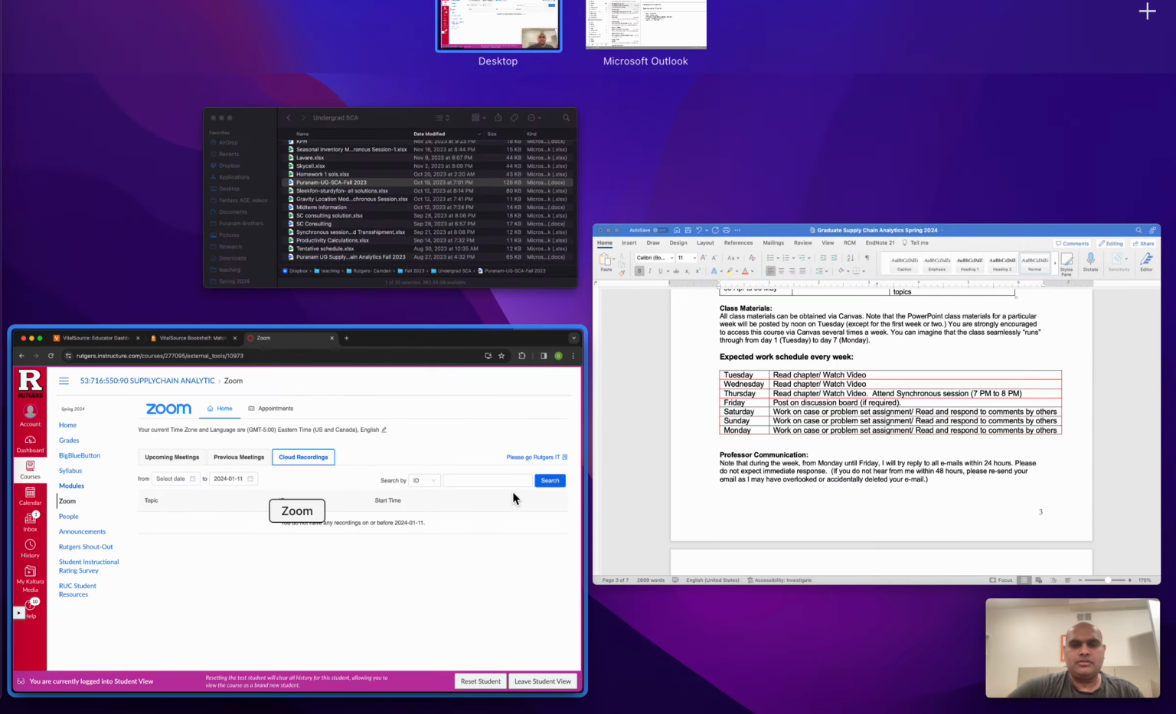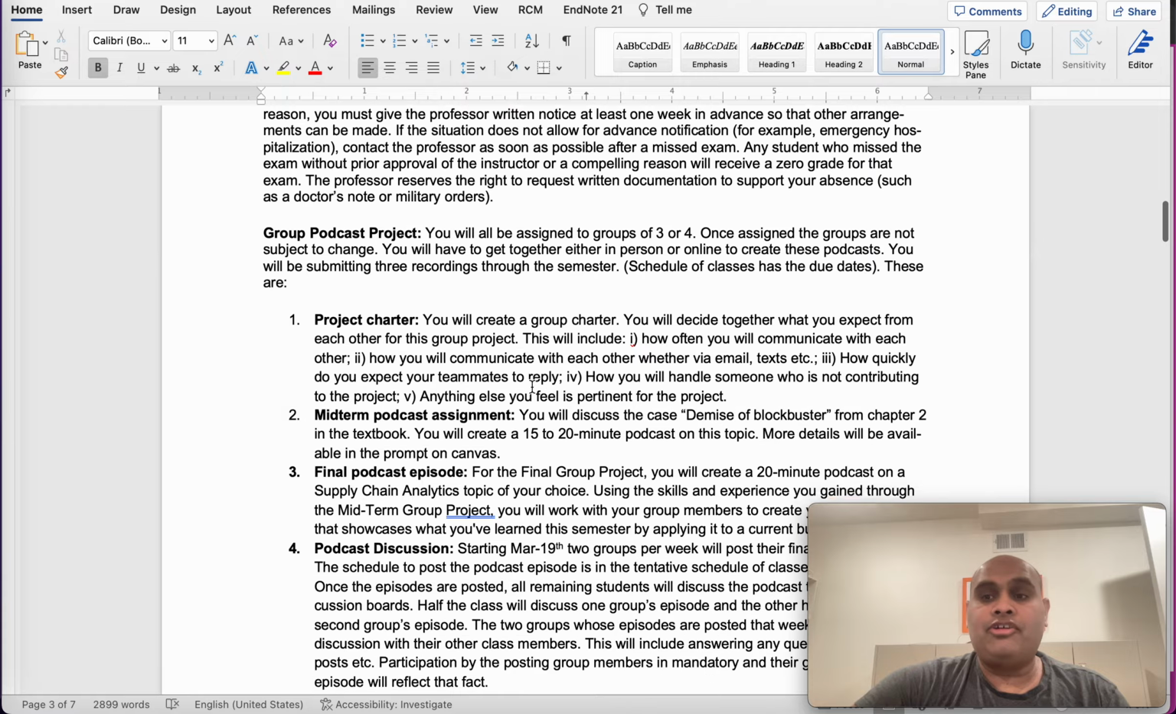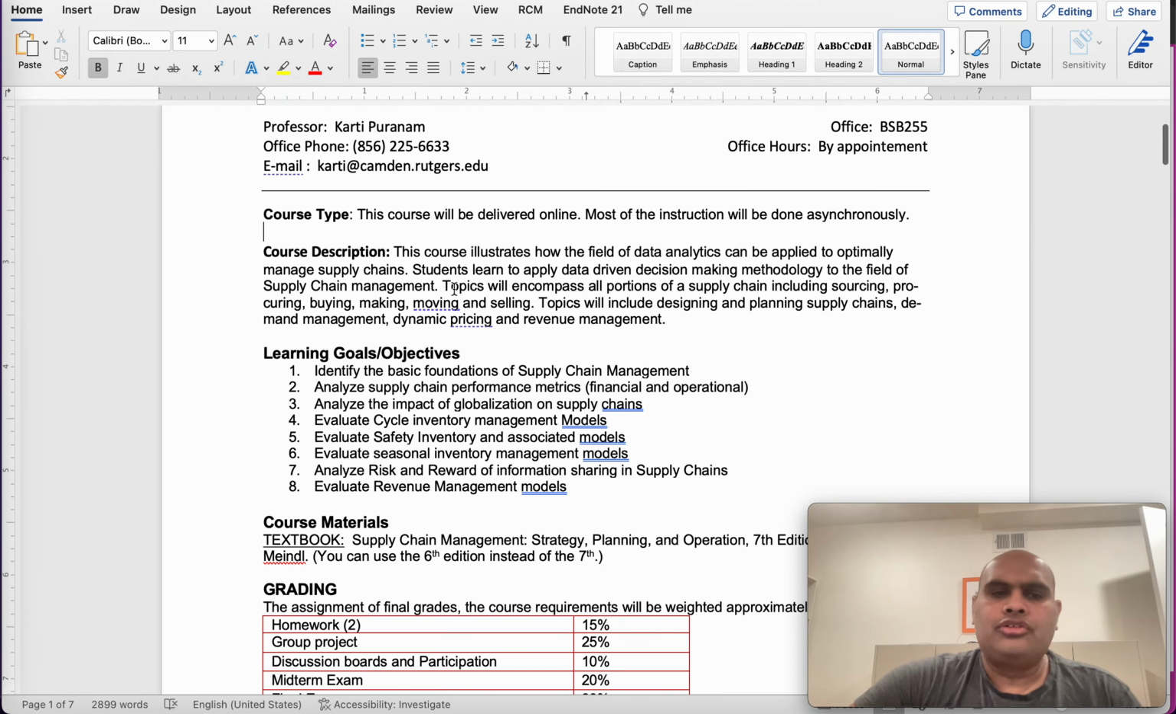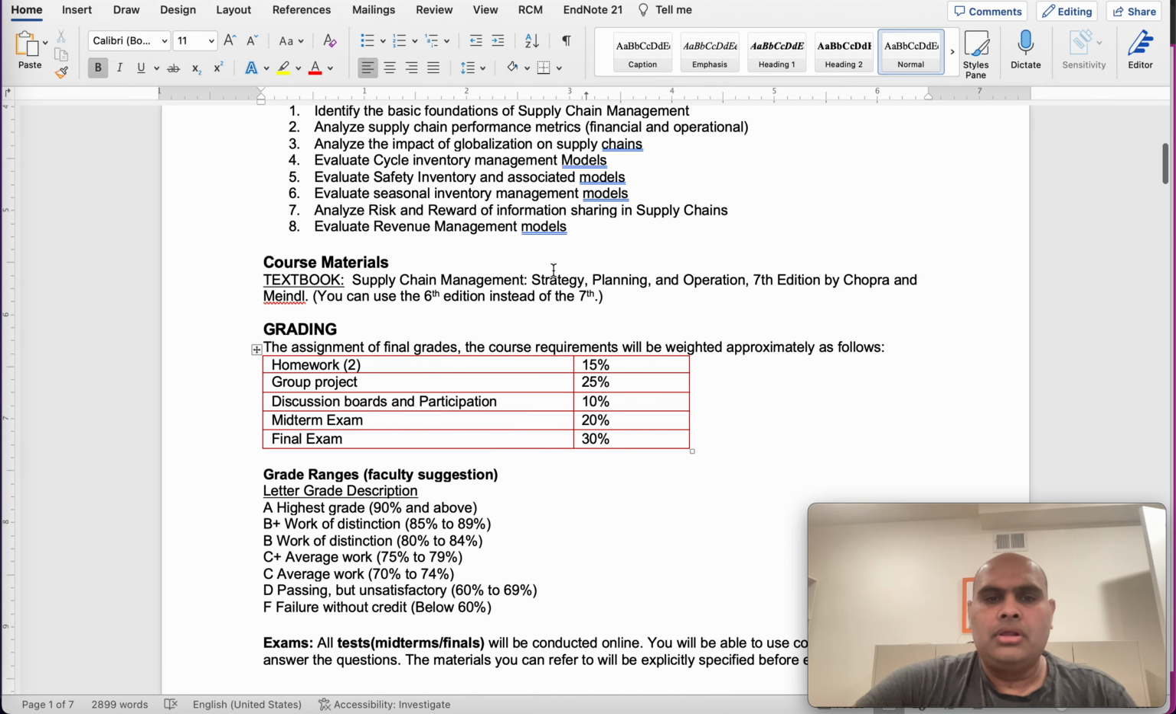Right. So going back to the syllabus. That's the first sentence in the syllabus that's taken me through this detour. I have the description of the course and the learning goals here. Like I said in the introduction video, the textbook is Supply Chain Management, 7th edition, by Chopra and Meindl. That's the book that I'm looking for.